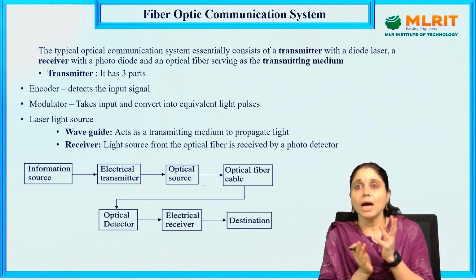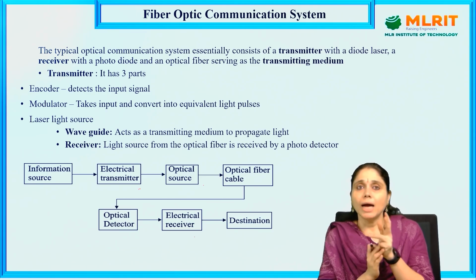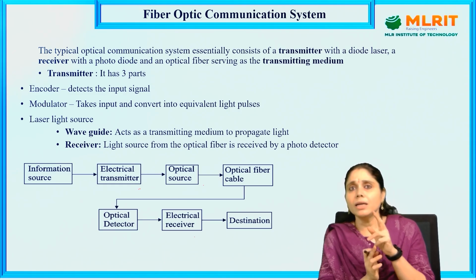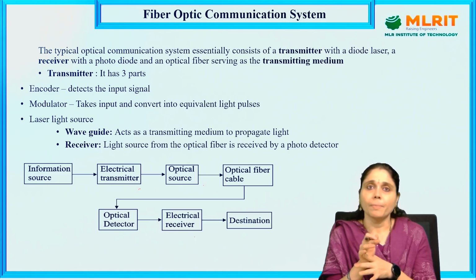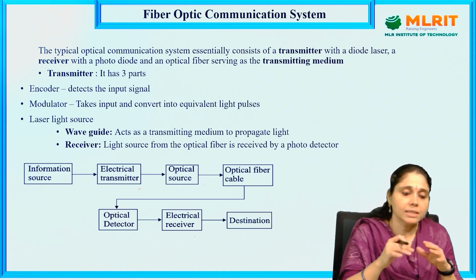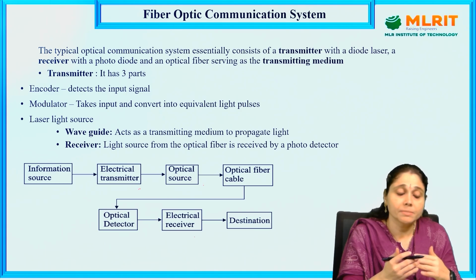First one is the transmitter, which consists of a diode laser, and the second one is the receiver with a photodiode, and the third one is the transmitting medium. Okay, so it has three parts. The transmitter has three parts. What are the transmitter parts?